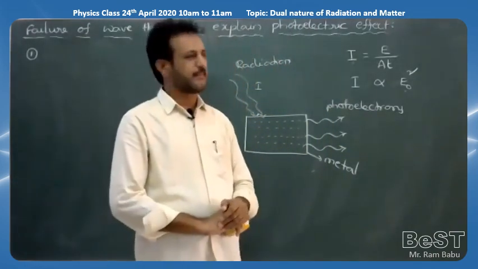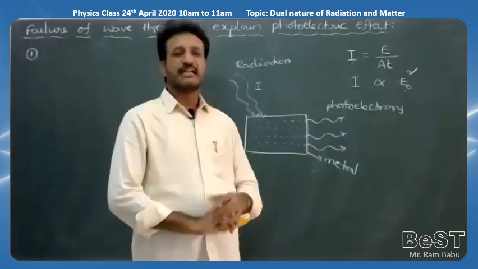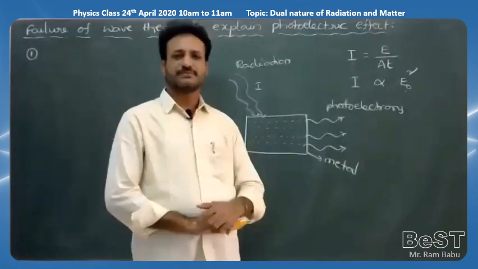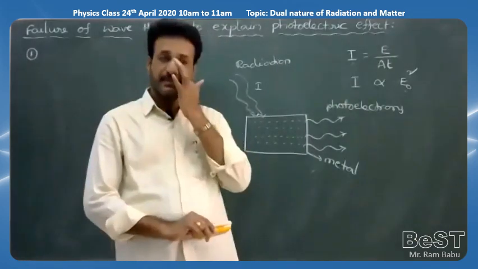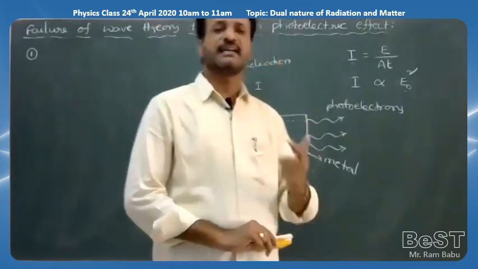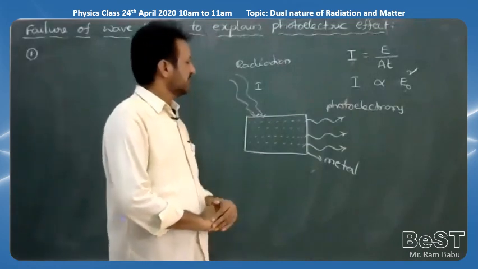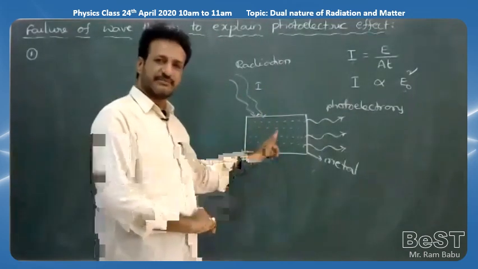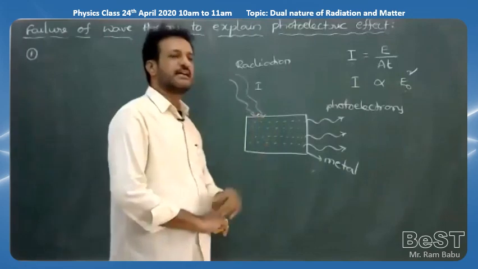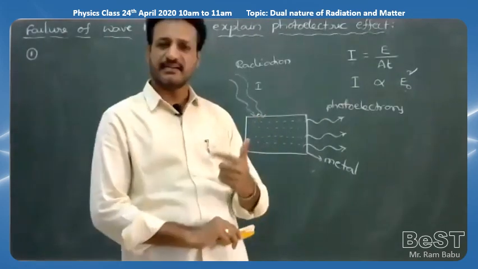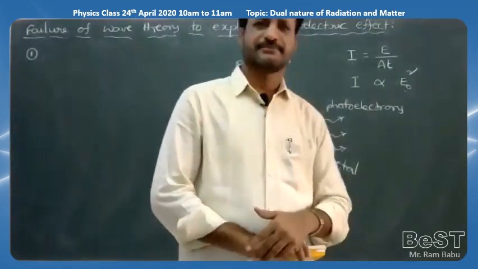When a light wave of higher amplitude or higher intensity is incident on a metal surface,